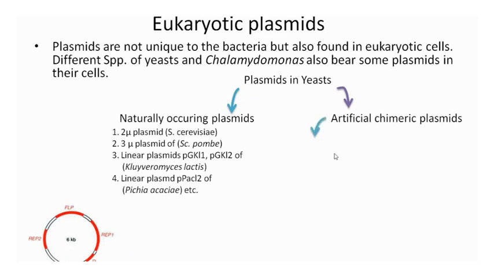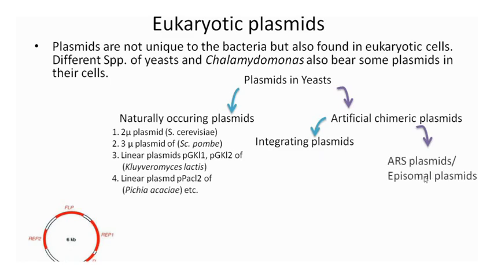Artificial chimeric plasmids may fall into two categories. One is the integrating plasmids, those which integrate within the host chromosome, and the others that can replicate autonomously, autonomously replicating sequence possessing plasmids, or episomal plasmids. They do not integrate within the cell because they contain the ARS sequence extra. In addition to the integrating plasmid sequences, they contain an ARS sequence. That's why they can be maintained independently.